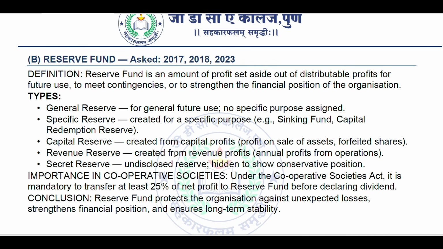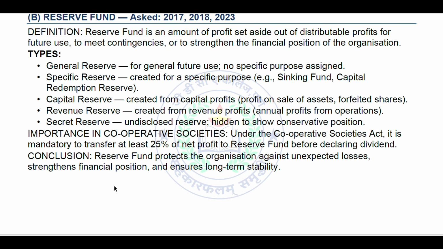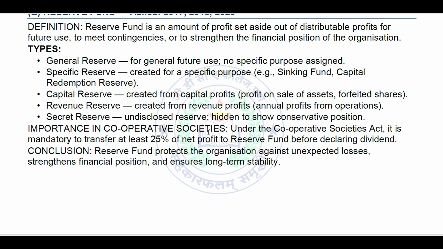Revenue reserve is created from revenue profit, the annual profit from operations. Secret reserve is an undisclosed reserve, hidden to show a conservative position. Importance in cooperative societies.